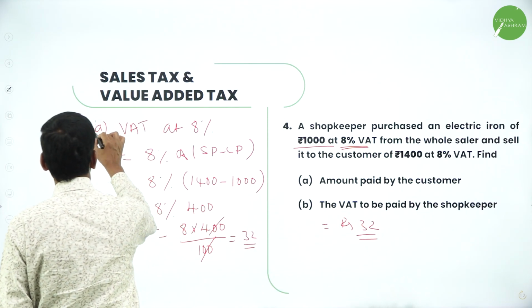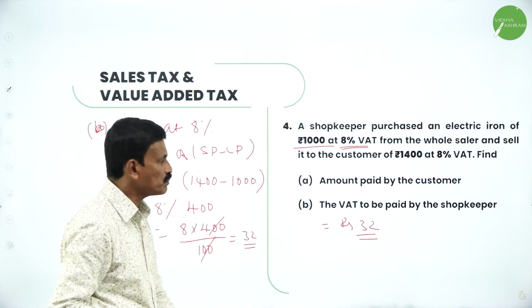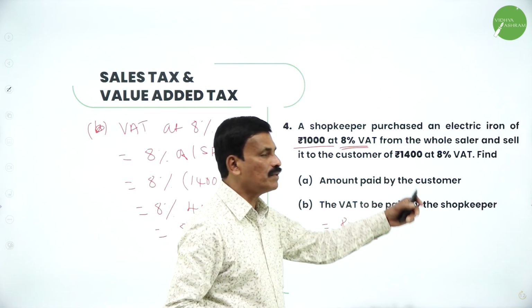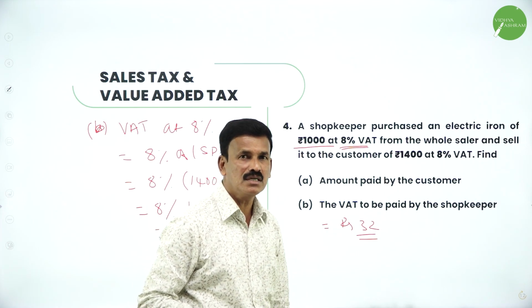So this is B. VAT paid by the customer is equal to rupees 32. Now amount paid by the customer. Just find out the amount paid by the customer.